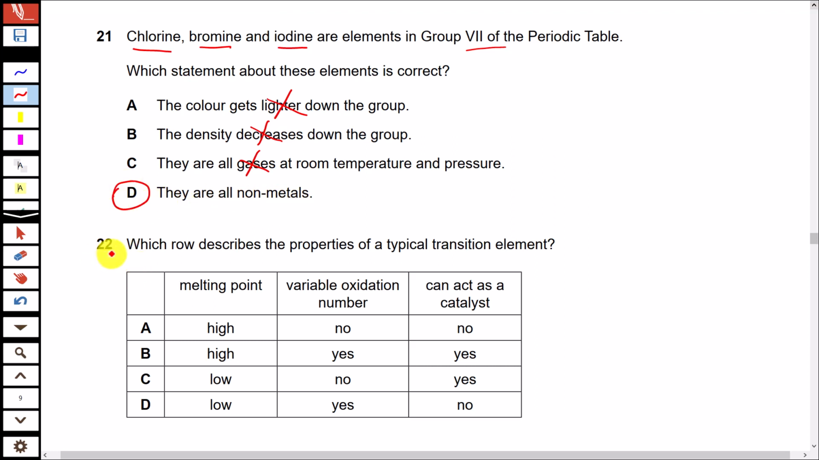Question 22. Which row describes the properties of a typical transition element? First, melting point. The transition elements have high melting points. Then variable oxidation number. Yes, transition elements have variable oxidation number. And third, they can act as a catalyst. Yes, transition elements and their compounds can act as a catalyst. B option is correct.